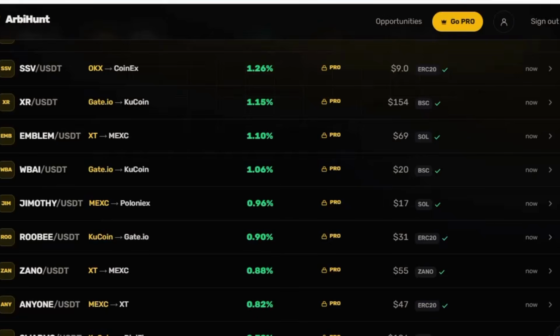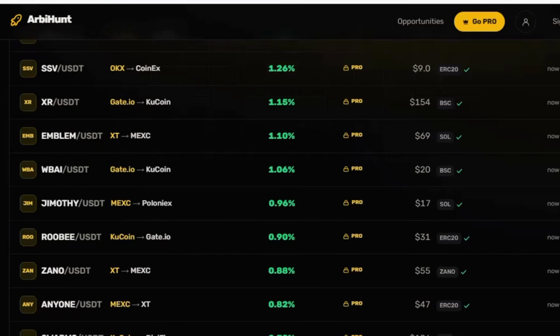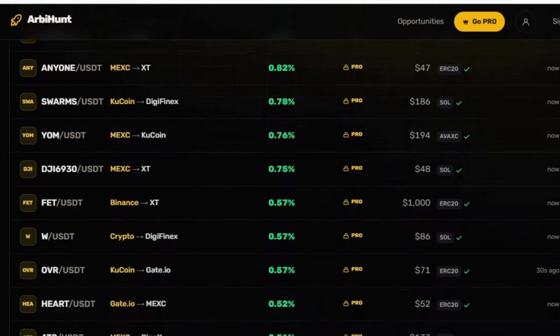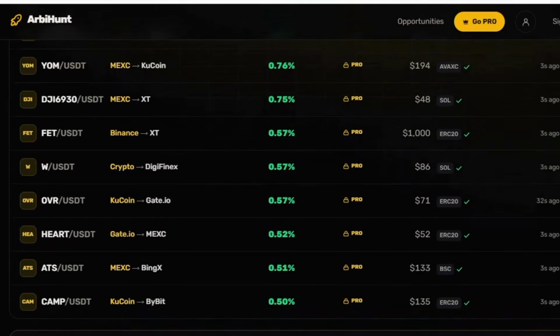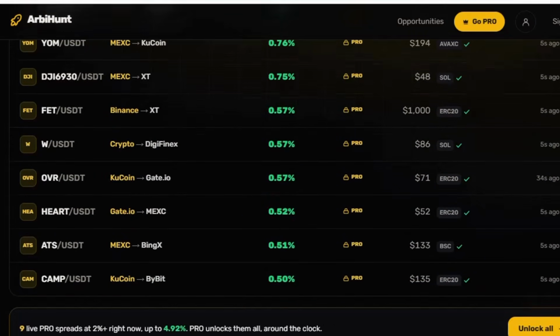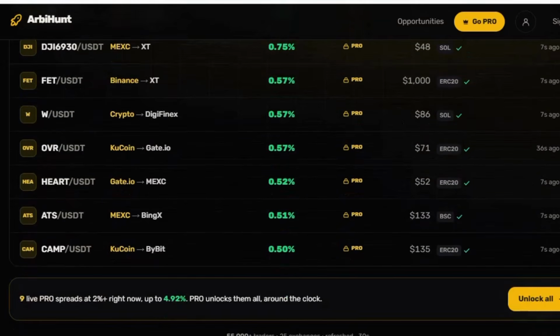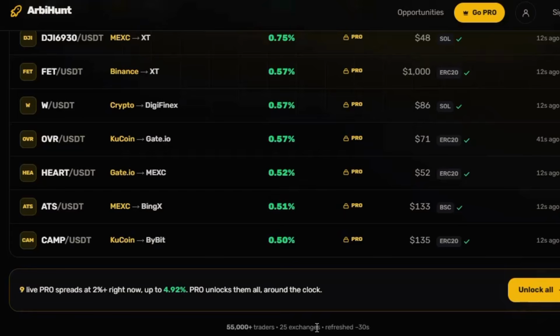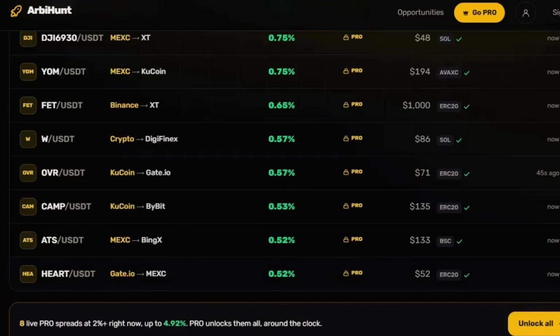I'll be reviewing a lot of arbitrage platforms that offer products like these, signals like this, because I make use of them, and I think I even make use of superior ones. But what I'm saying about Arbihunt is that it's one of the oldest platforms I've used, and it is cool. You can see 55,000 traders, 25 exchanges. This is what is displayed on the website in this area.